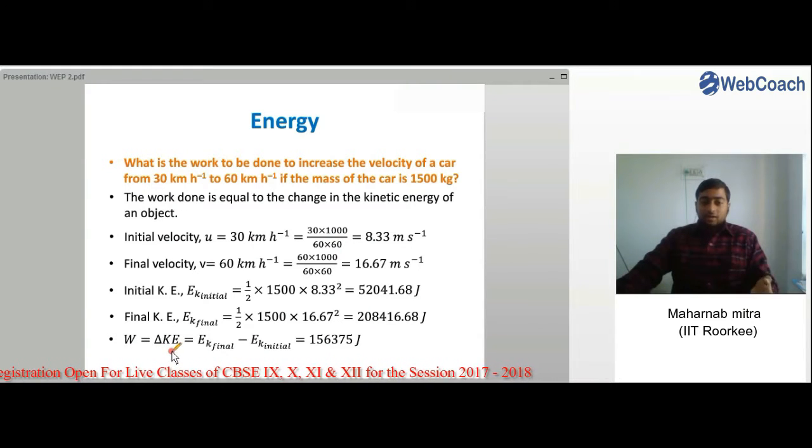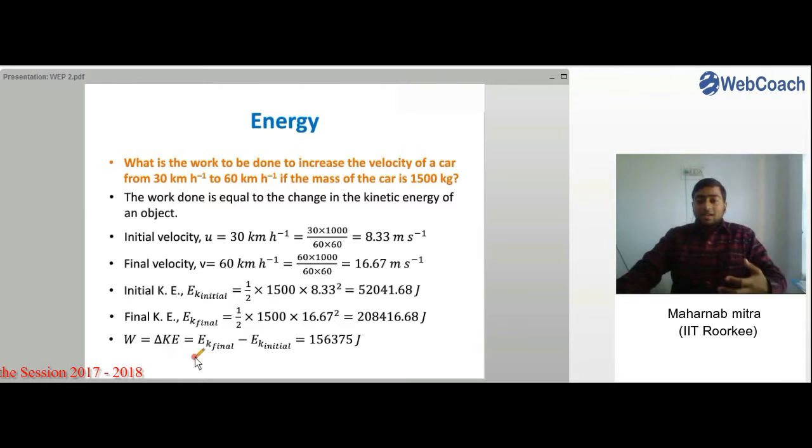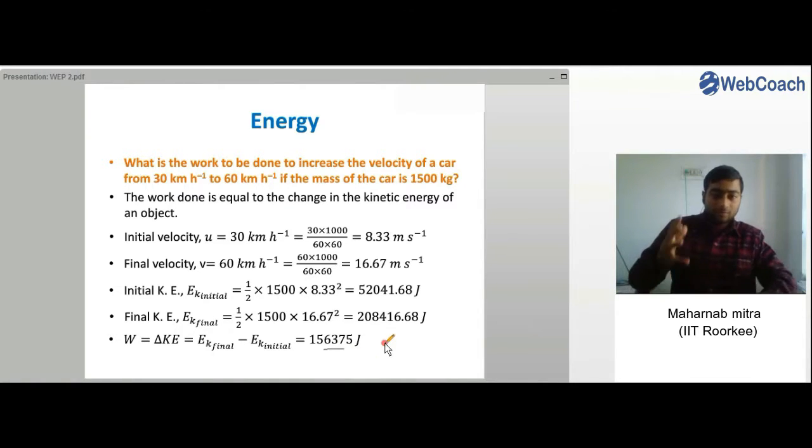So work equals change in kinetic energy. We have used the delta sign to show that it is a change in kinetic energy. So the change in kinetic energy is the final kinetic energy minus the initial kinetic energy. And after we do this, we get the value as 156375 joules. So this is the value we get for the work done, right?